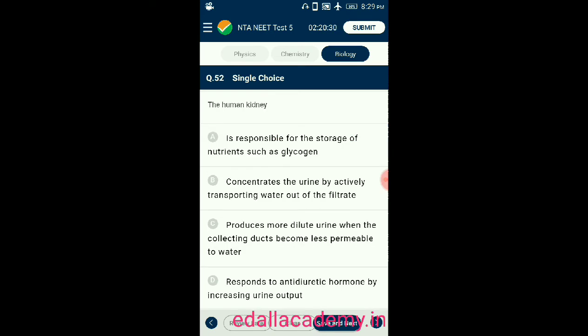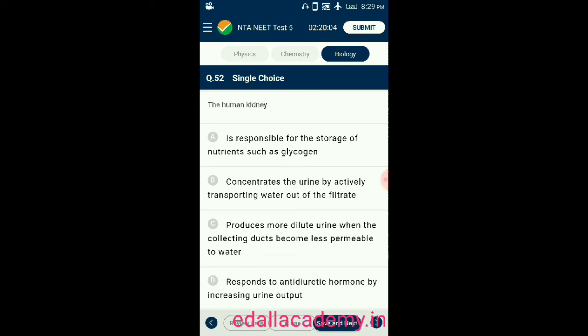Question number 52. The human kidney. Four options are given about the human kidney. Option A, is responsible for storage of nutrients such as glycogen. Option B, concentrates the urine by actively transporting water out of the filtrate. Option C, produces more dilute urine when the collecting ducts become less permeable to water.